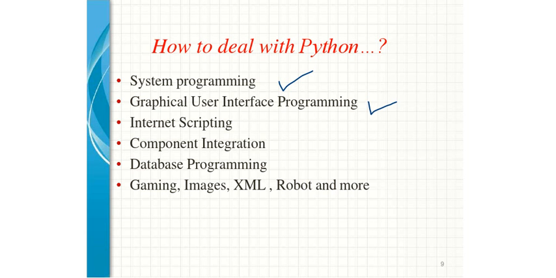I'm not saying only Python is used, right? But Python is one of the important scripting languages with which people can deal to design the GUI interface. Next to that, internet scripting. Whenever you are designing some communication related stuff over the internet, at that time the scripting is also possible with the help of Python.